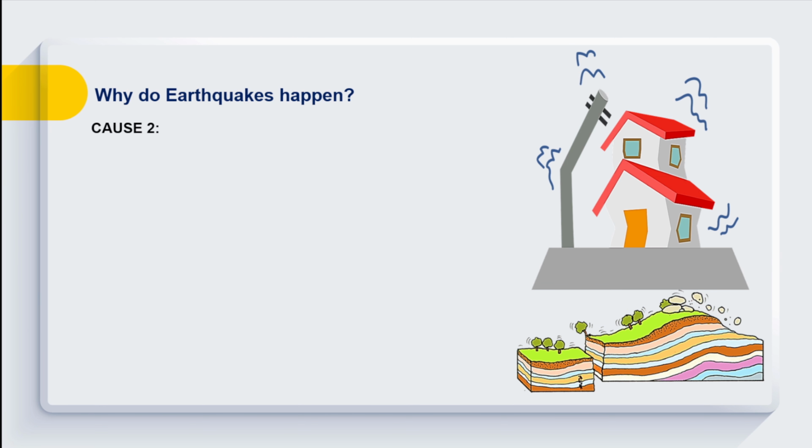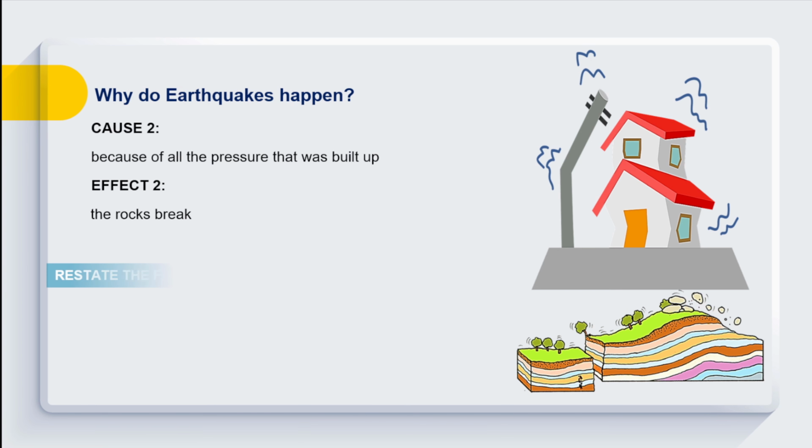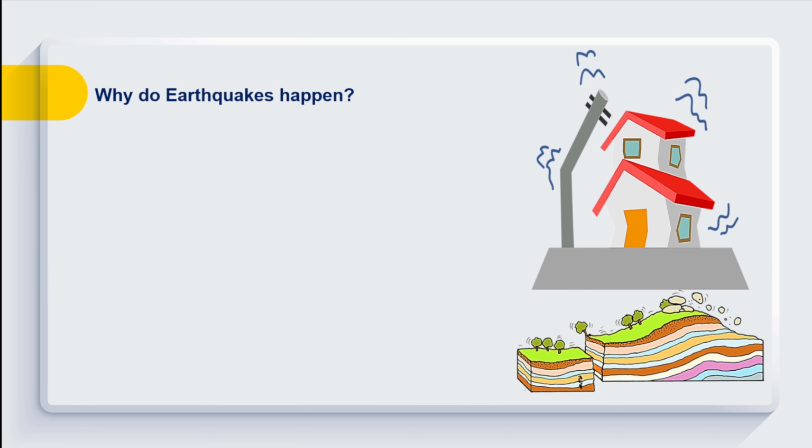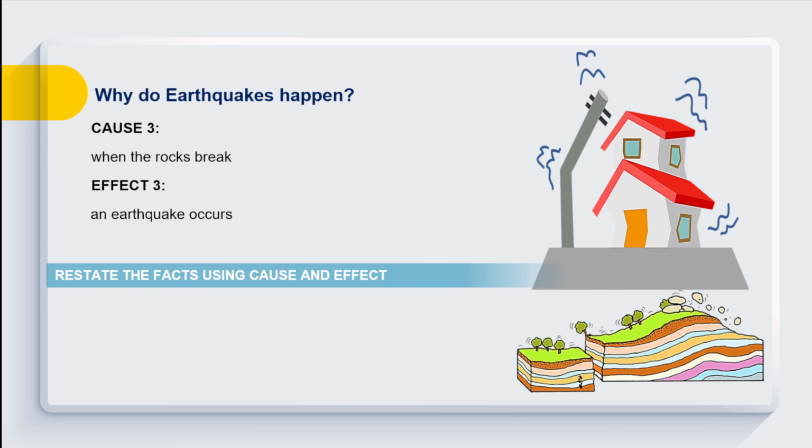Cause number 2. Because of all the pressure that was built up. Then, the effect, the rocks break. We can restate them by saying, because of all the pressure that was built up, the rocks break. Cause number 3. When the rocks break. Then, the effect, an earthquake occurs. We can restate them by saying, when the rocks break, an earthquake occurs.